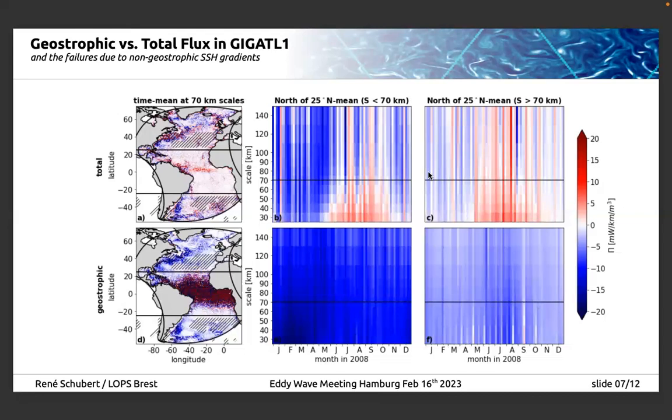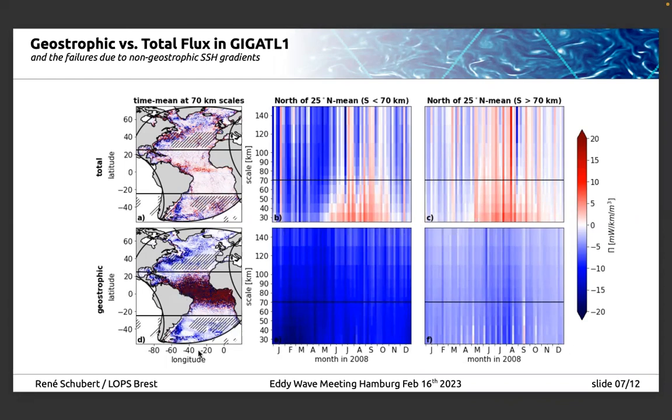wave-dominated flow. However, if we then go to the geostrophic flow, this is associated with a problem, namely that if you have SSH gradients that are not dominated by balanced flows, we can't compute geostrophic velocities correctly from them. So we can see this problem here in the tropics enormously, and the meridional extent of this band of noisy pattern grows with decreasing scale. Now, north and south of it, we can see that the geostrophic currents can be computed, and we can see that the geostrophic flux is usually inverse everywhere in the time and area mean.